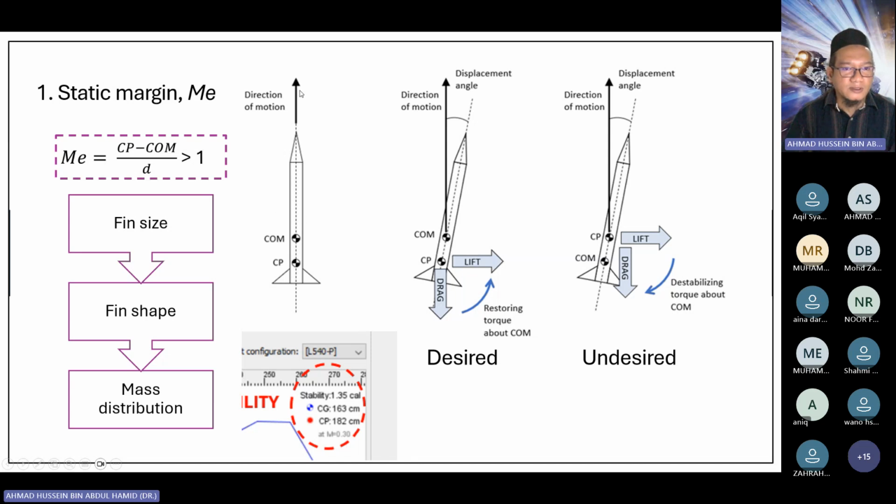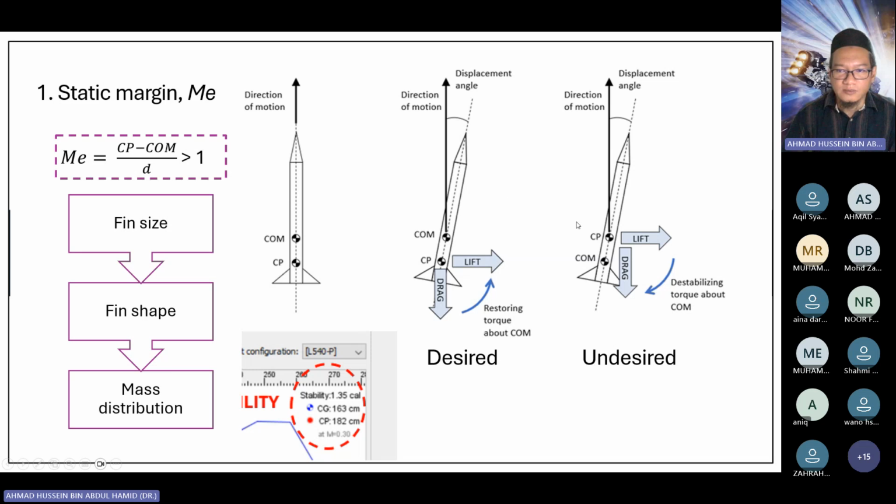So why do we need the static margin to be greater than 1? This is when you have a vertical flight direction. Usually we design the center of pressure to be closer to the tail, while the center of mass is closer to the nose cone. When the rocket is tilted at an angle, the center of pressure will act as a restoring torque if it is located below the center of gravity. So it will recover the flight path to the vertical direction.